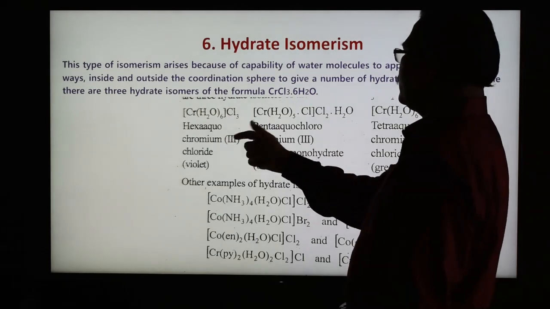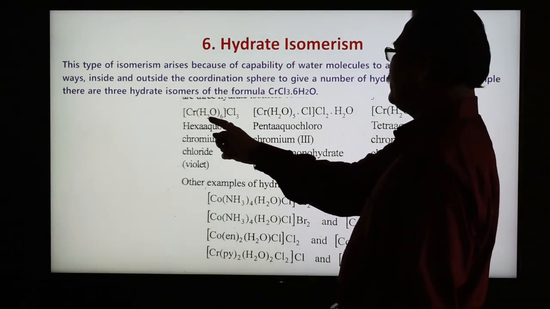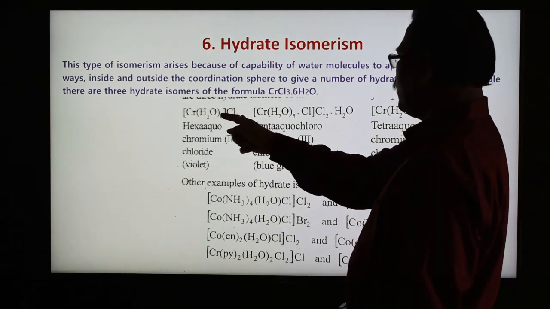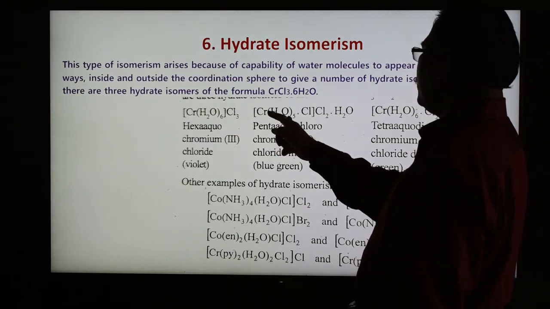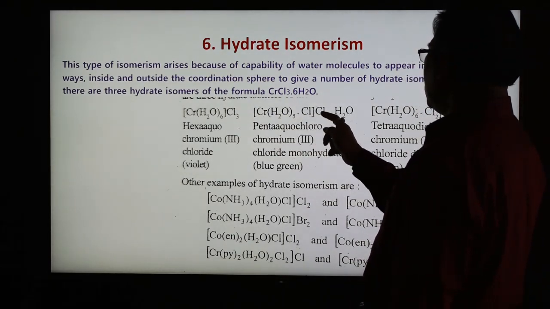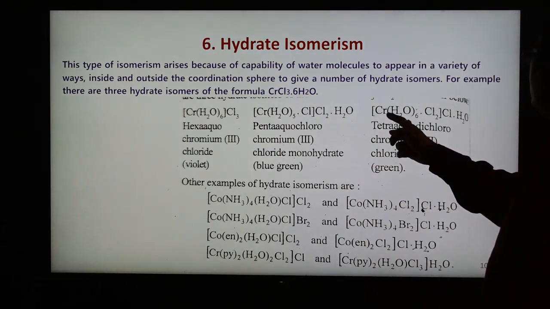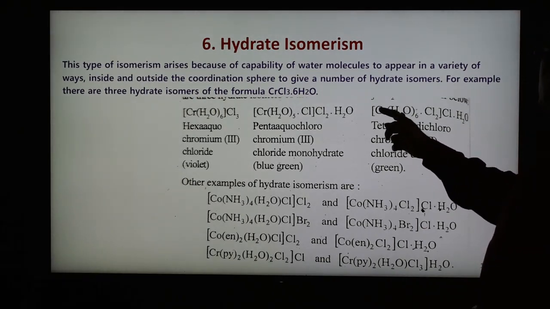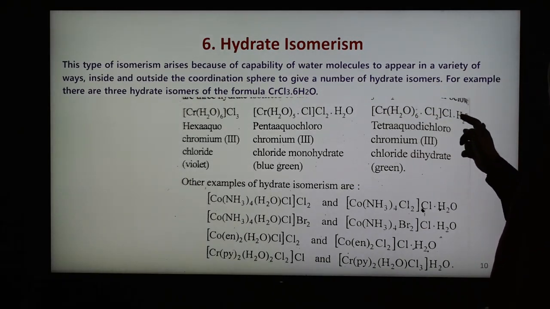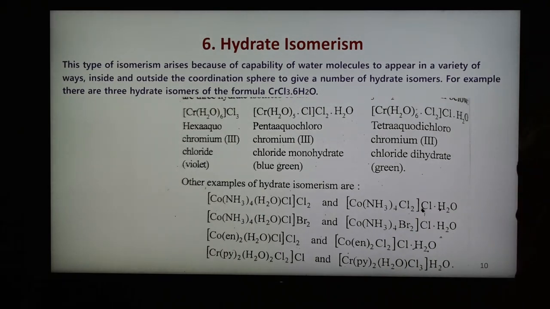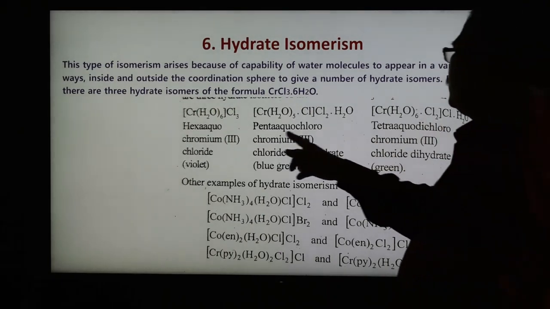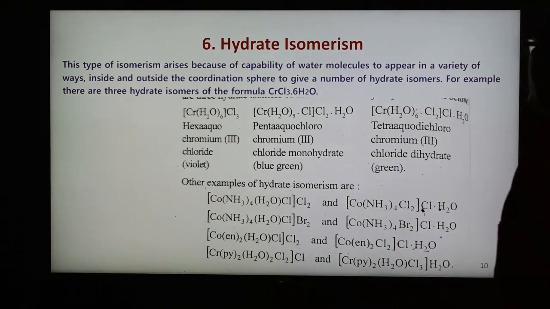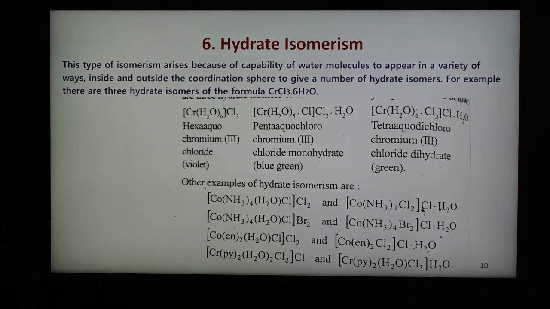So depending upon the water, here this is number 1, chromium H2O6 Cl3. The same complex can be written in this way, chromium H2O5 Cl Cl2 H2O. Another way of representing the complex is chromium H2O6 Cl2 Cl H2O. So all the 3 have the same formula but different structures, and the name of the first complex is hexaaquachromium 3 chloride and the color is violet.